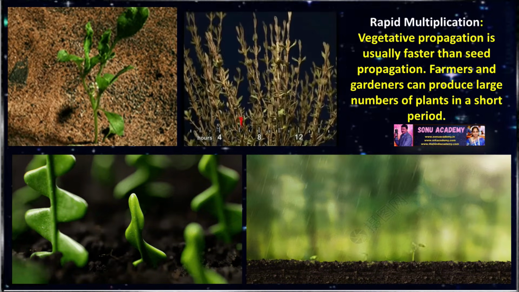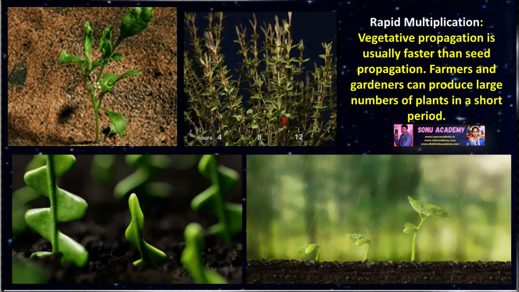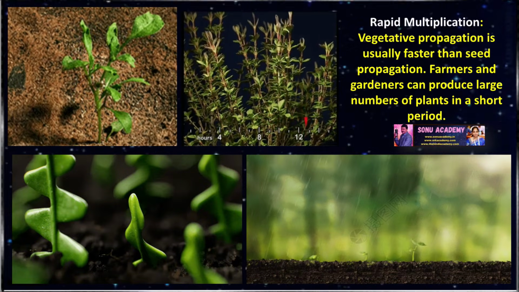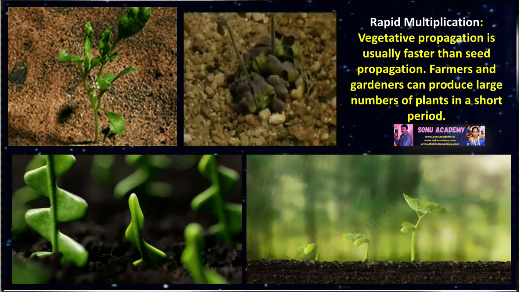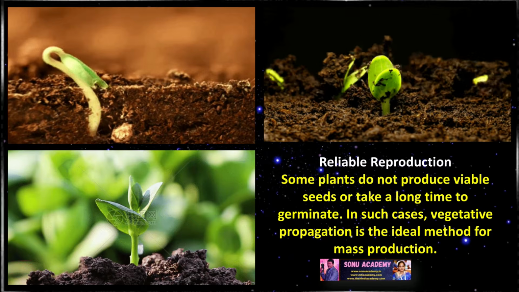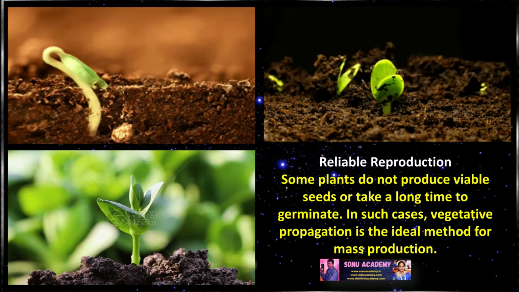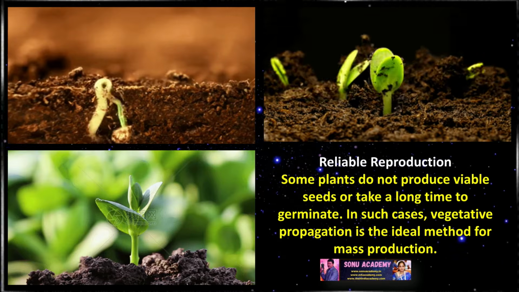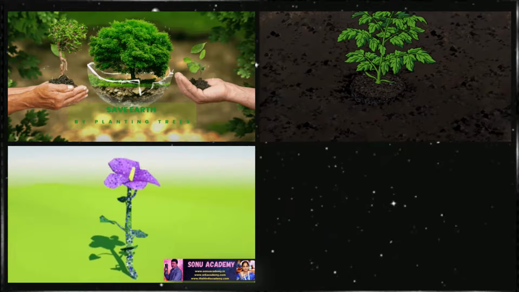Rapid multiplication. Vegetative propagation is usually faster than seed propagation. Farmers and gardeners can produce a large number of plants in a short period. Next one is reliable reproduction. Some plants do not reproduce valuable seeds or take a long time to germinate. In such cases, vegetative propagation is the ideal method for mass production.